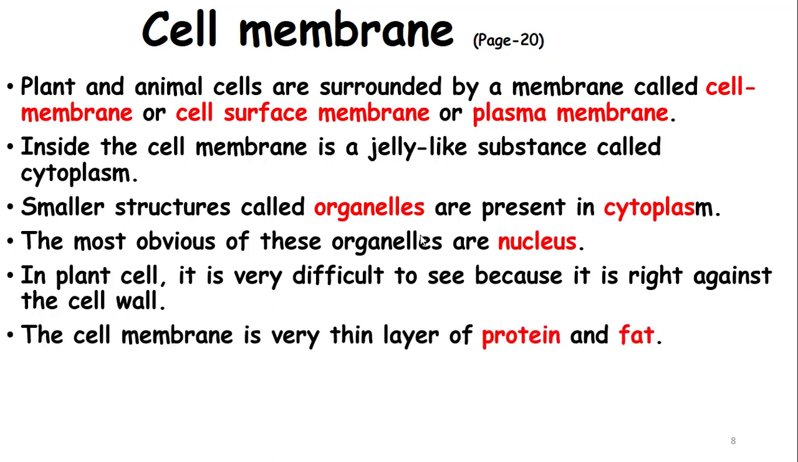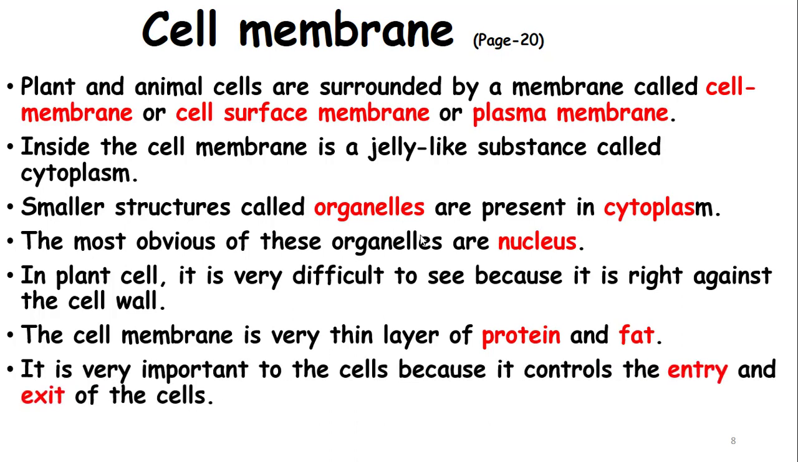The cell membrane is a very thin layer of protein and fat. So it means that if you see the cell membrane through a microscope, magnifying up to 270 times, then you will see that there are two lines. It means that it is a lipid bilayer. The inner layer is lipids and the outer is phosphate. You will study them in more detail in class 11.